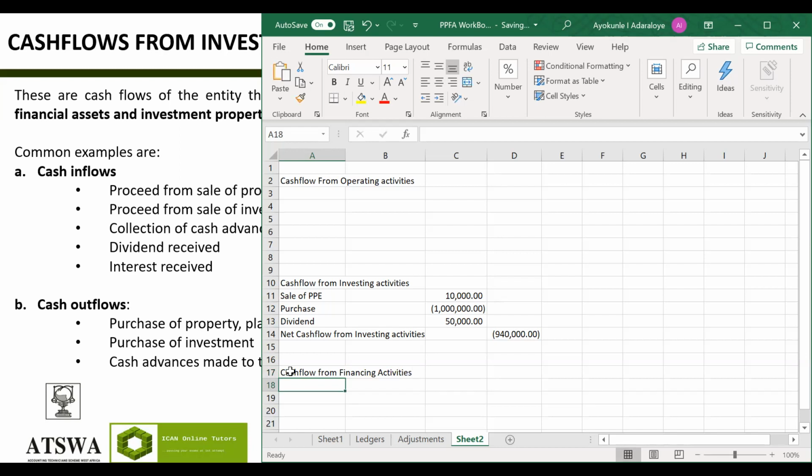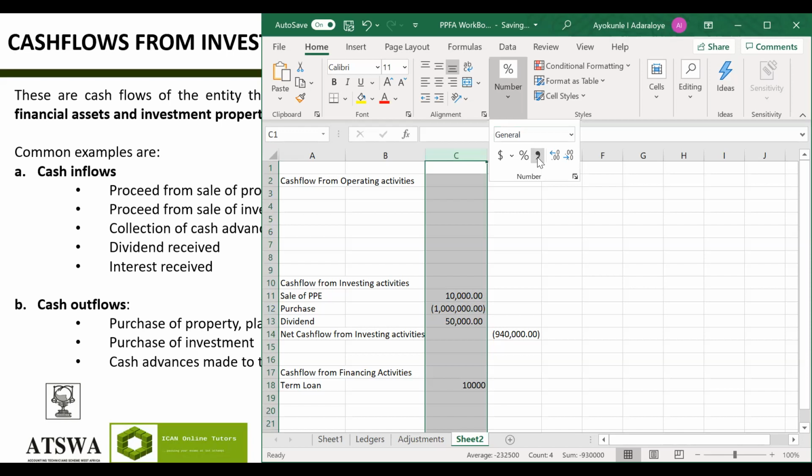What are the things that are financing activities? What are the inflows? Give me some inflow. We got a loan from the bank. Yes. Let's say a term loan from the bank. They gave us for maybe 10 years. Loan of how much, Motun, did we get? 10,000. 10,000 or 10 million? I said 10,000. Okay, loan of 10,000. We got a loan of 10,000 from the bank.